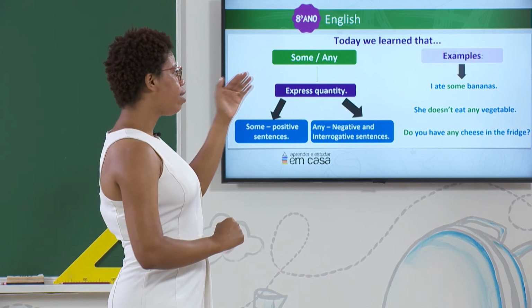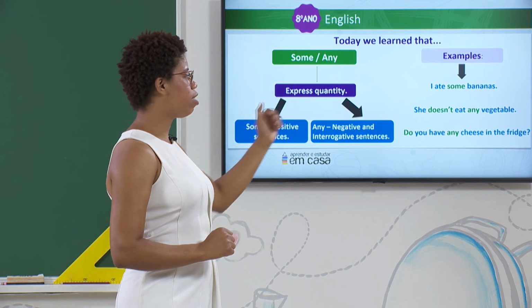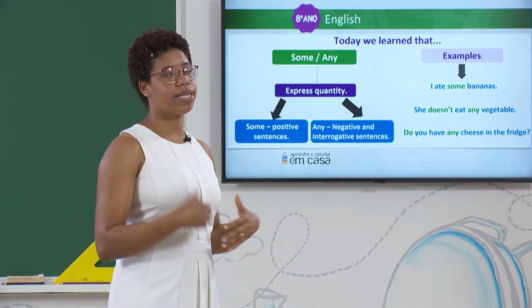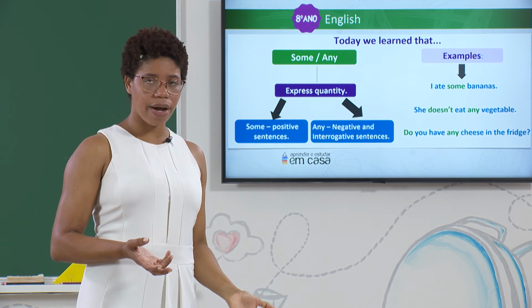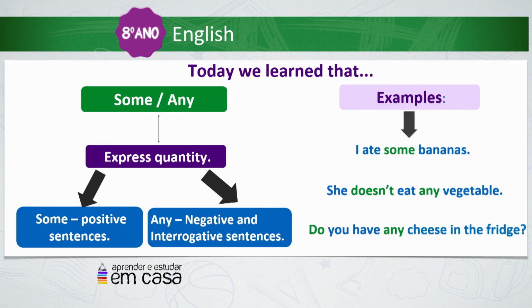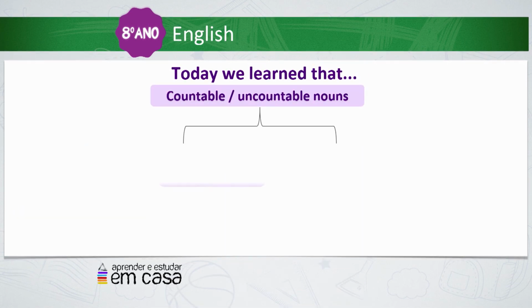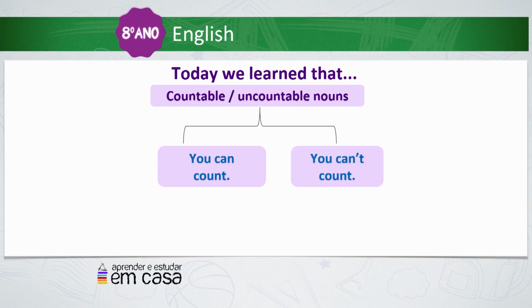Well, let's see if the words bananas, vegetables, and cheese are countable or uncountable nouns, because we learned that some and any are used with countable and uncountable nouns. Countable nouns are the nouns you can count.